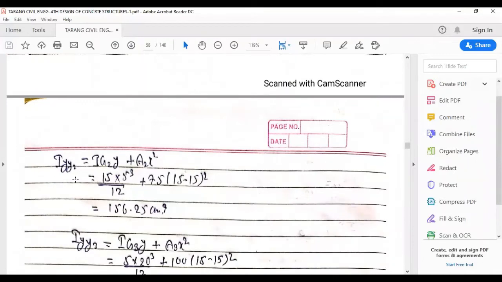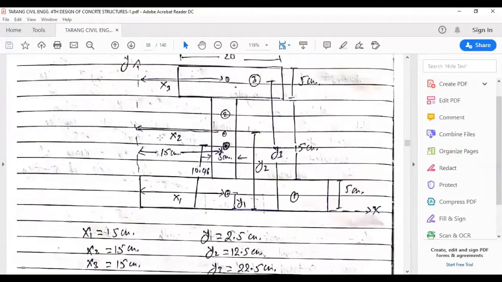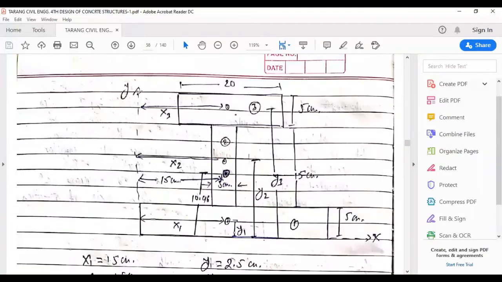In similar fashion, we'll find out the value of IYY2, and the expression is given by IG2Y plus A2X square. The value of IG2 would be again dB cube upon 12. So this is for the second box. This is the second box, and if this is the point of reference, then this is base and this is depth.